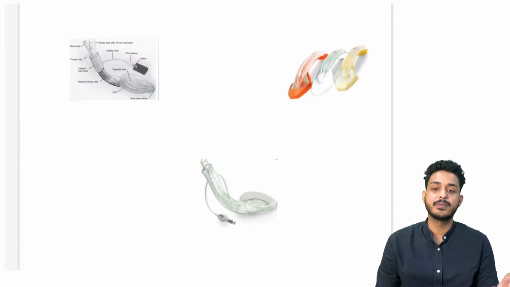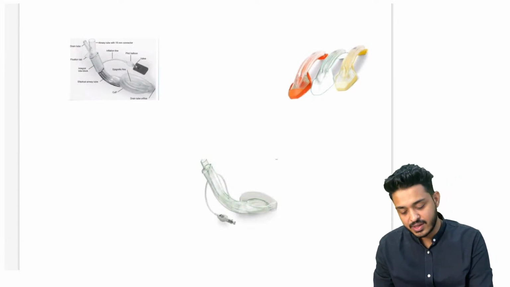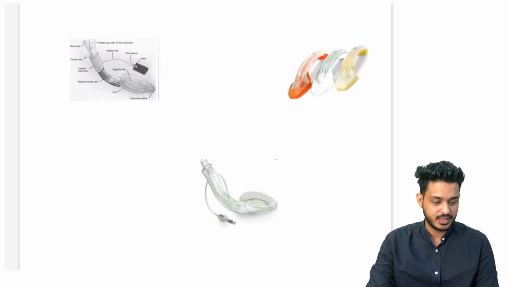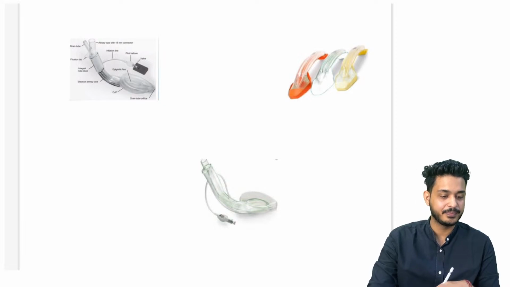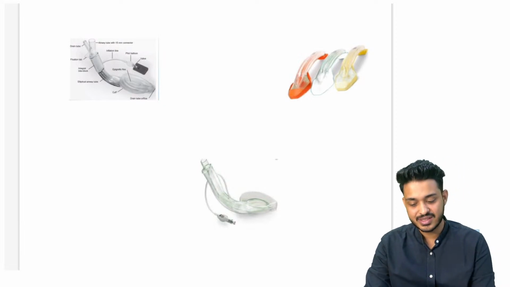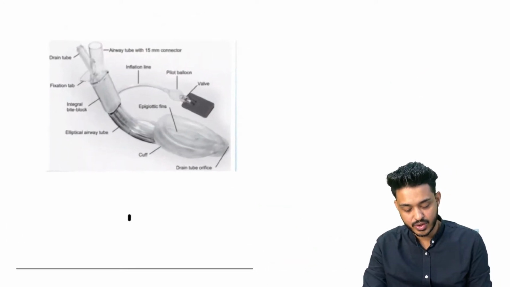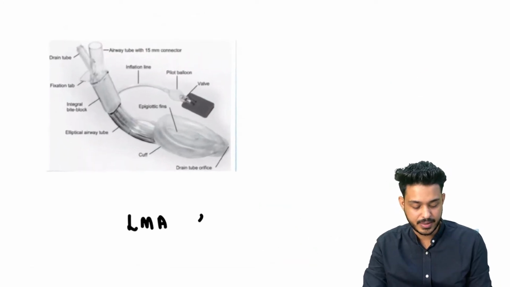What about this one? Try to answer. What is this particular one? Can you appreciate what this particular one is? Yes, Kanika, Mohammed, Rahul. Yes. So what is this particular one? This is going to be your LMA Supreme.